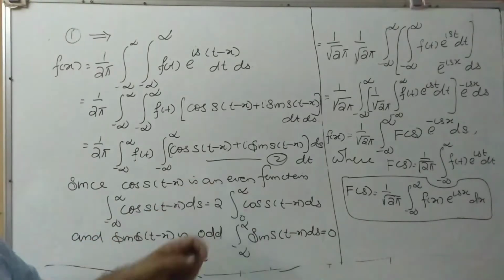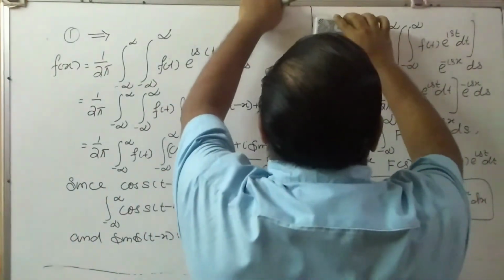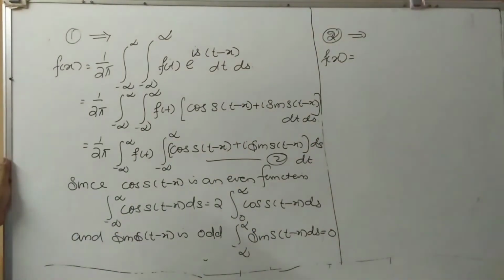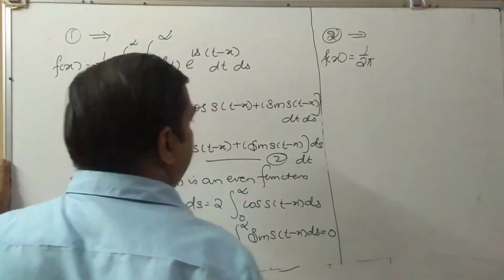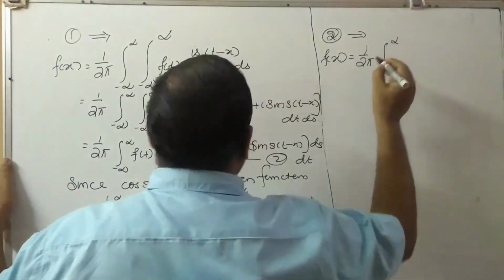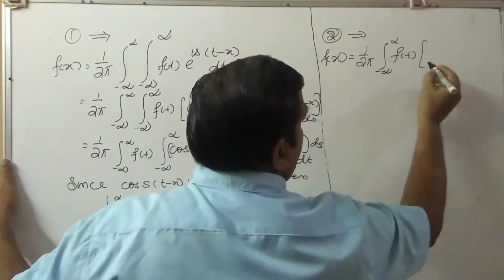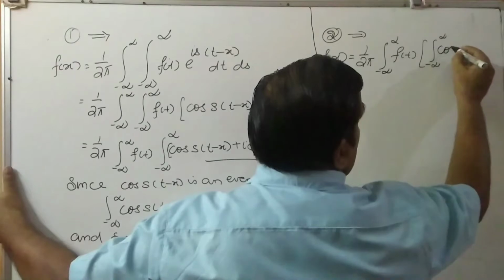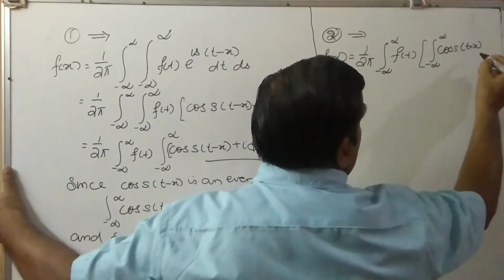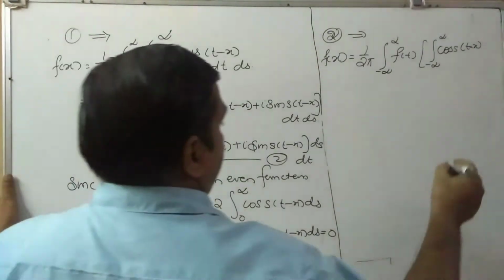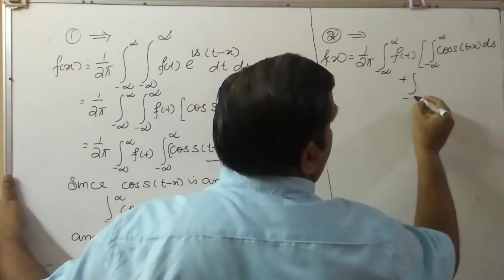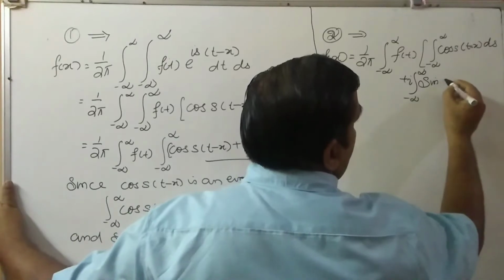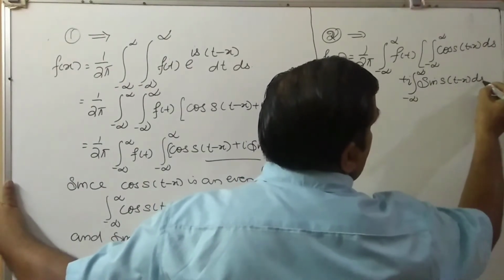Therefore, we can substitute in equation number 2. So what is equation number 2? f of x is equal to 1 by 2 pi integral minus infinity to infinity f of t, then integral minus infinity to infinity cos s into (t minus x) ds plus i integral minus infinity to infinity sin s into (t minus x) ds.